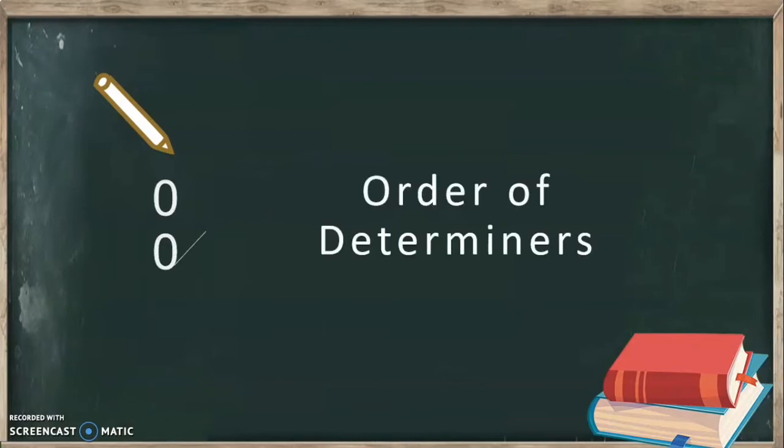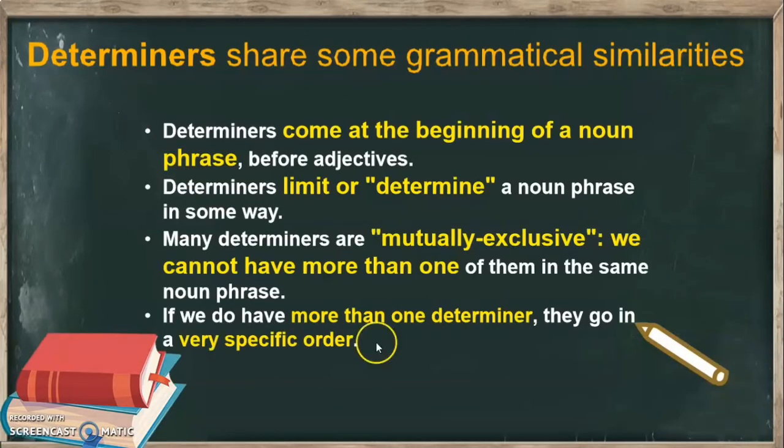Determiners. The order of determiners. Again, I think you are sick and tired of seeing this, but we have to say it again and again for you to learn, for you to understand better. Determiners come at the beginning of a noun phrase, and they limit or determine noun phrases. We can have one or more than one determiner, but if we have more than one, then they will follow a very specific order. We will focus on this last bullet right here for today's episode.